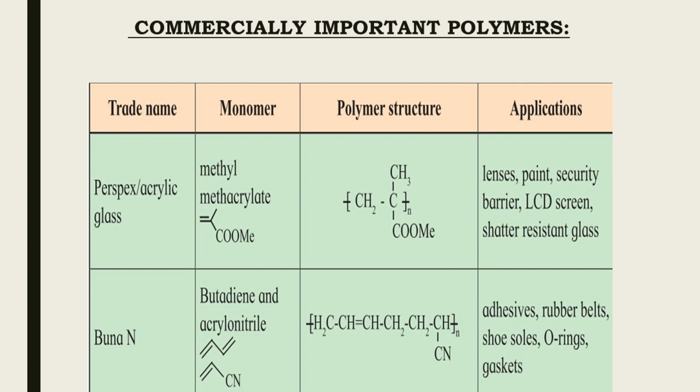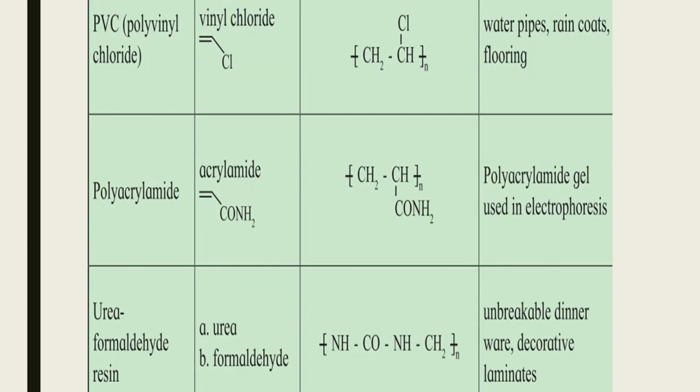Next one is Buna N. Its monomers are butadiene and acrylonitrile. Its polymer structure is as shown in figure. Buna N is used as adhesives in rubber belts, and in shoe soles, O-rings and gaskets, etc. Next polymer is PVC, polyvinyl chloride.